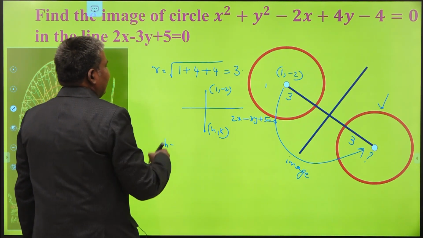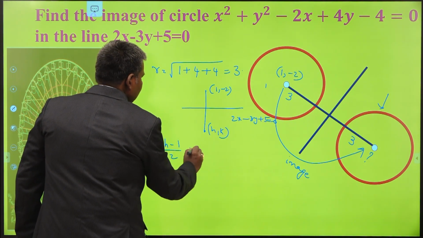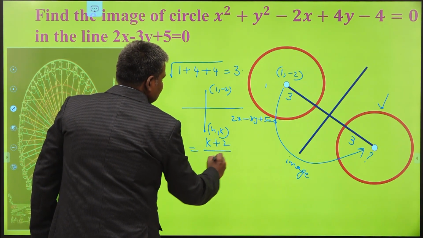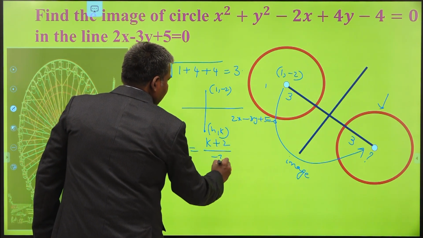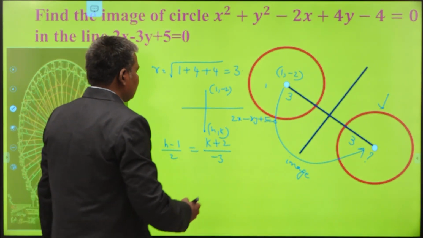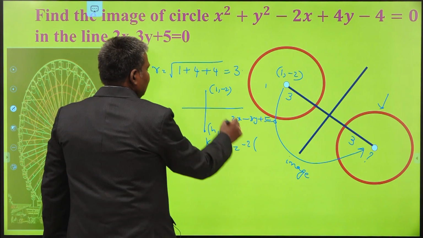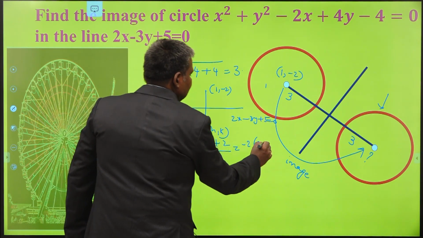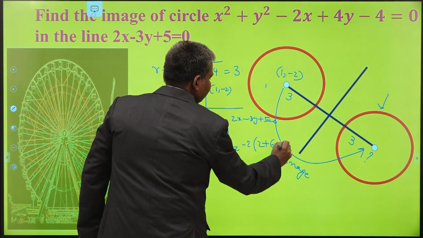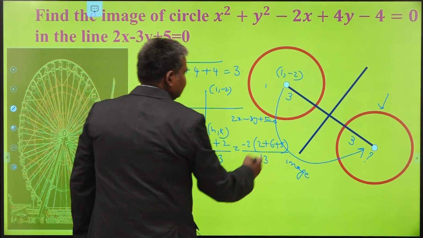h minus x1, what is your x1? 1, by a is 2, that is equal to k minus of minus 2, by minus 3, is equal to minus 2 times (ax1 plus by1 plus c), that is 1 into 2, 2, plus 6, plus 5, by a square plus b square, 4 plus 9, that is 13.